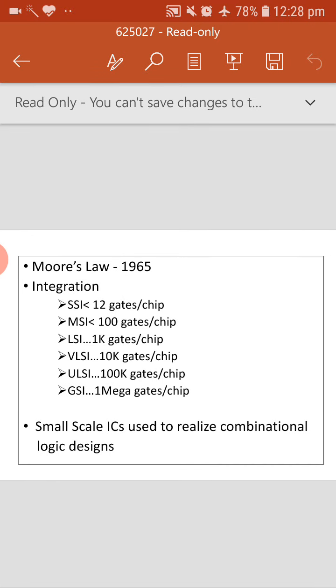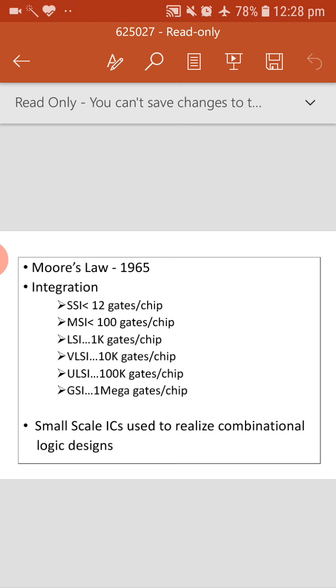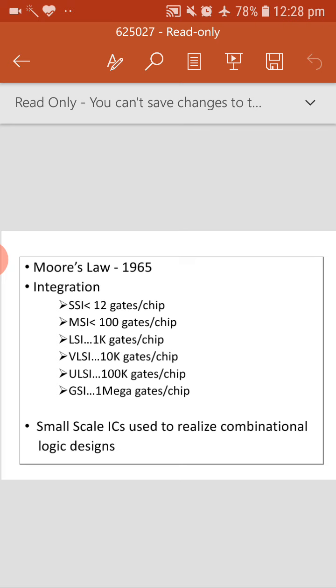Now the point says that small scale ICs are used to realize combinational logic designs. Small scale ICs in the sense, as I told, the gates, AND, OR, NOT, whatever gates I am talking about, by using those gates we will build the higher, complex circuits.